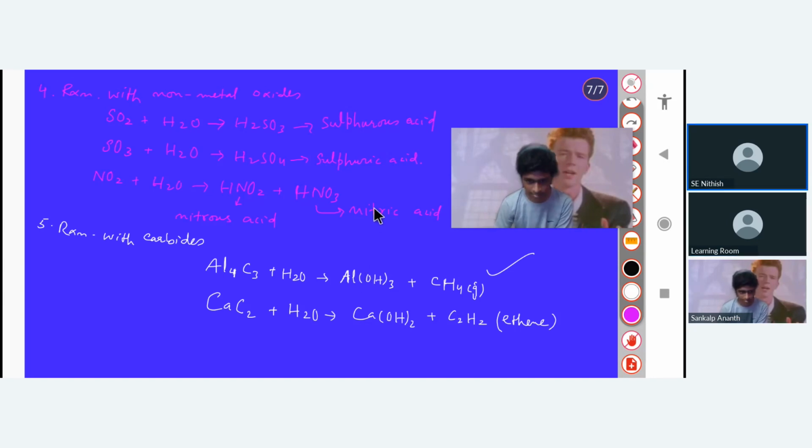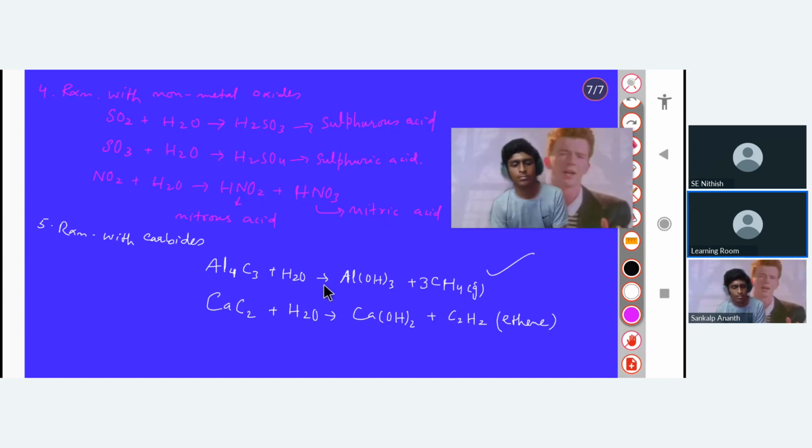Okay, now tell me how to balance these reactions. For example, there are three carbons, so you will write here the three, and there are four aluminum, so you will write here the four. Then can you balance the hydrogen and oxygen? Hydrogen is 12, exactly.